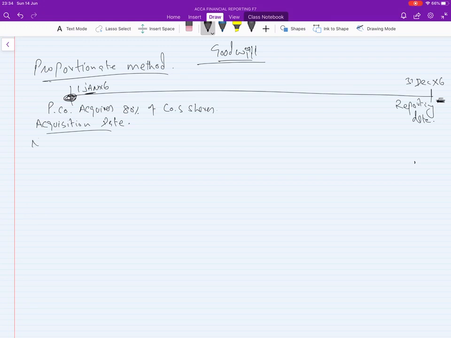Let's see the net asset of S company at the acquisition date.